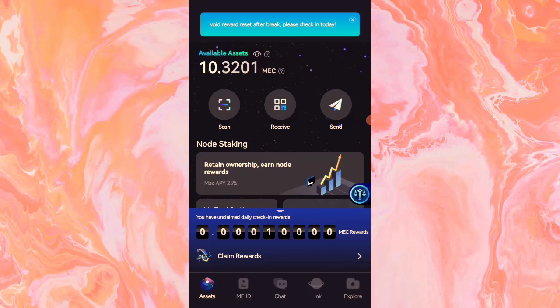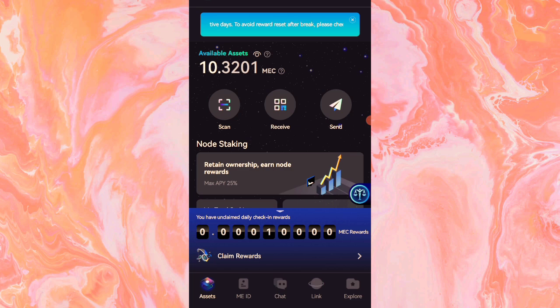Hello guys, in this video I'll be showing you how to earn from this Me airdrop, like Me Pass. I know some of us have forgotten it, because I remember sharing this on Telegram and some people signed up, and I think the majority have not been able to complete their Me Pass. So the token is available for P2P trading on their platform, and I'll be showing you everything in this video.